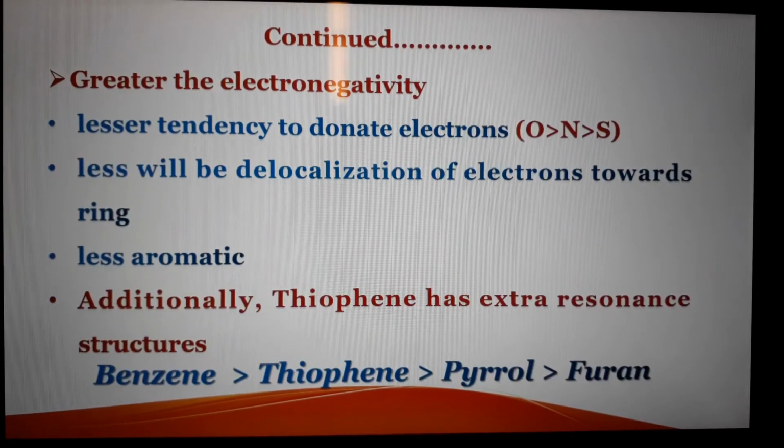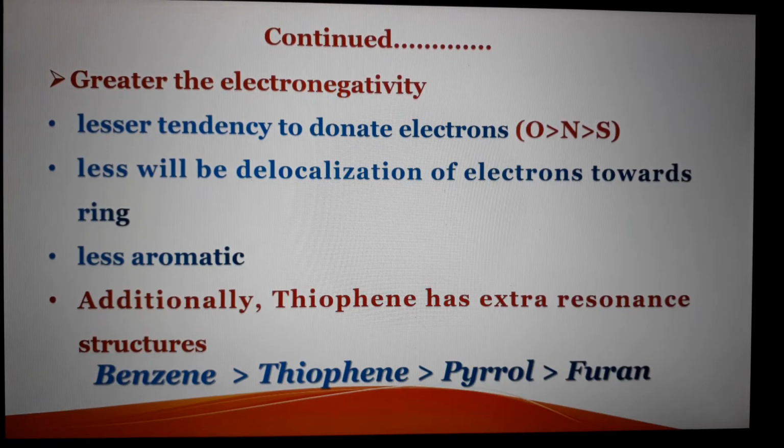So the greater the electronegativity, the lesser the tendency of that atom to donate electrons to the ring. So there will be lesser delocalization of electrons and lesser aromatic character. Additionally, thiophene has extra resonance structures due to vacant 3d orbitals.